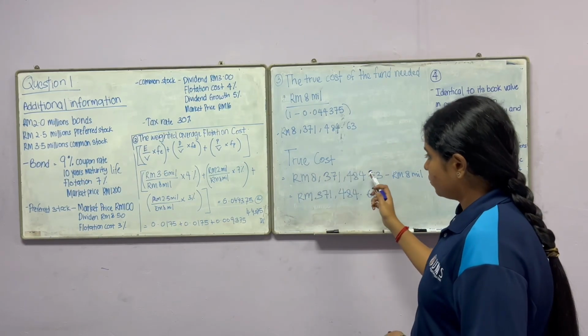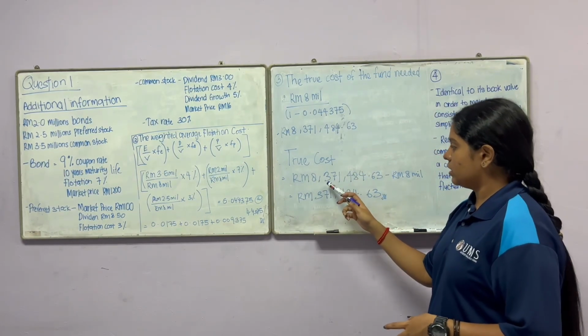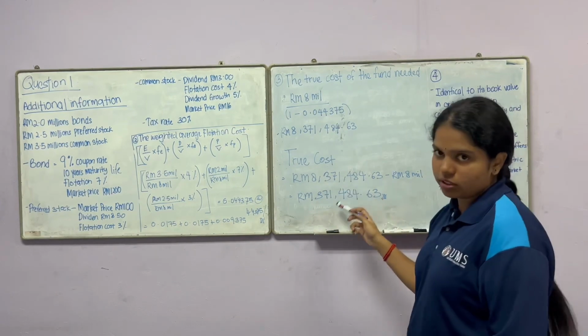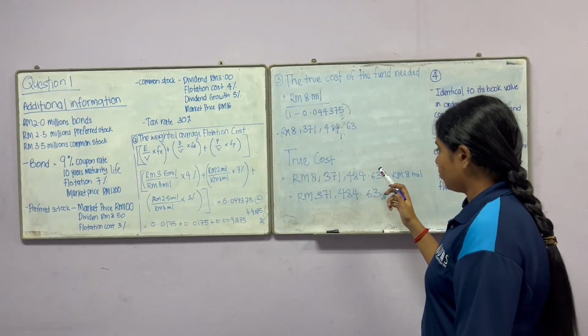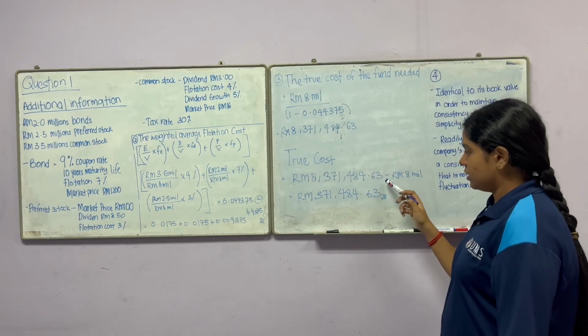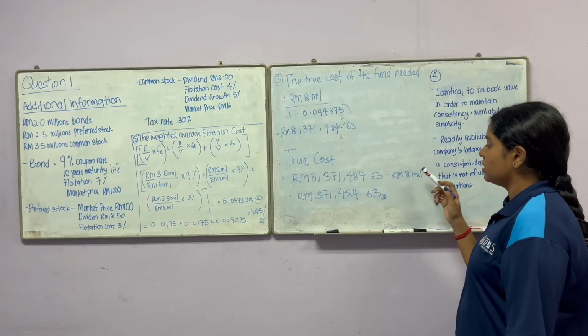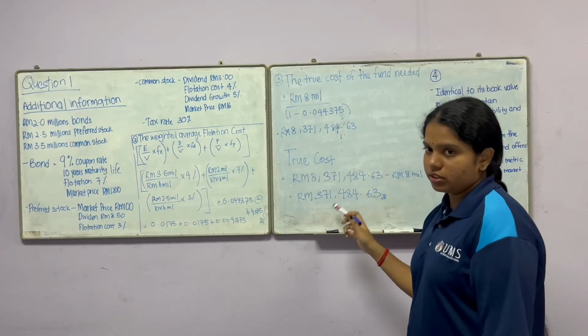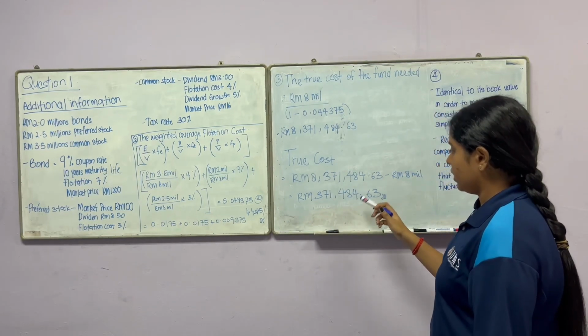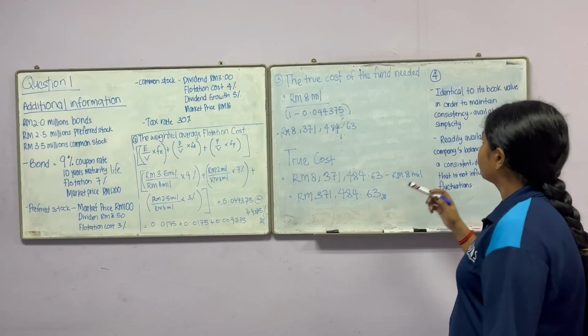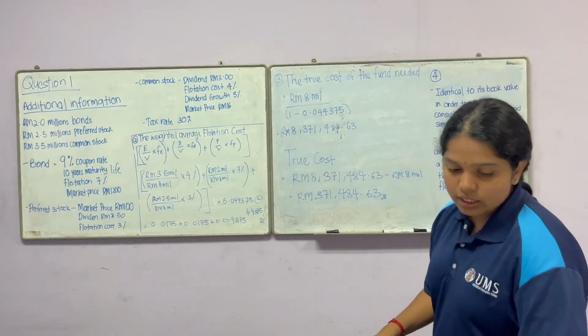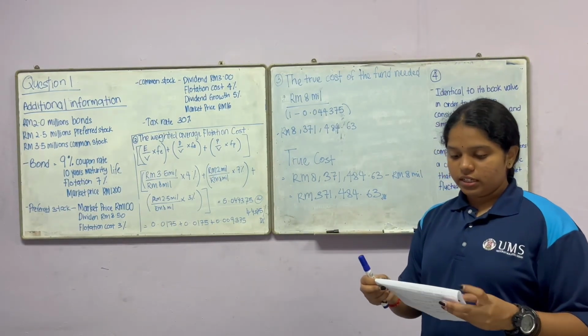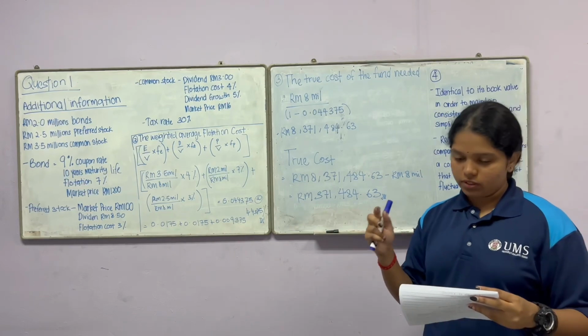The true cost will be 8,371,484 ringgit 63 cents minus 8 million, and the answer will be 371,484 ringgit 63 cents.